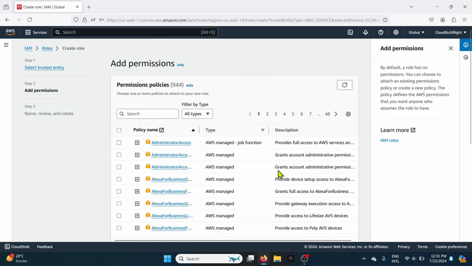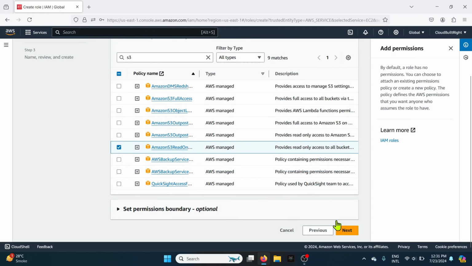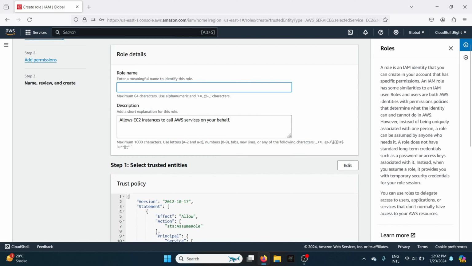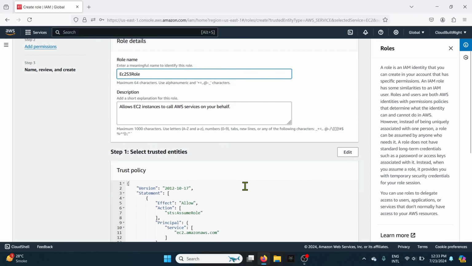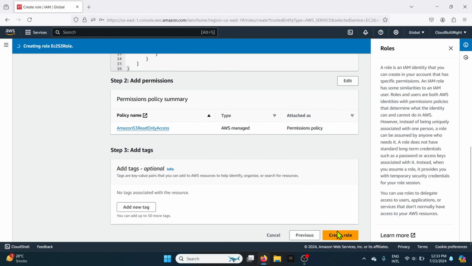Then attach a policy. For our example, let's select Amazon S3 read-only access to grant read-only access to S3. After selecting the policy, choose Next. Then on the review page, enter a role name and role description. Then review the policy and choose Create Role.